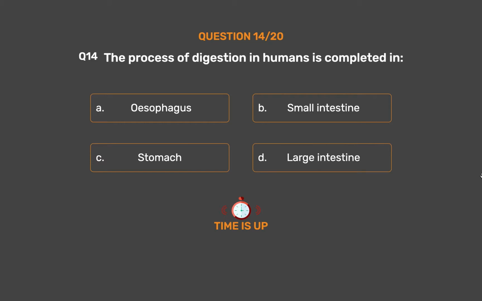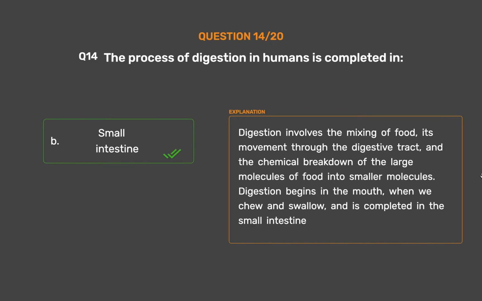The correct answer is option B. Small intestine. Digestion involves the mixing of food, its movement through the digestive tract, and the chemical breakdown of the large molecules of food into smaller molecules. Digestion begins in the mouth, when we chew and swallow, and is completed in the small intestine.